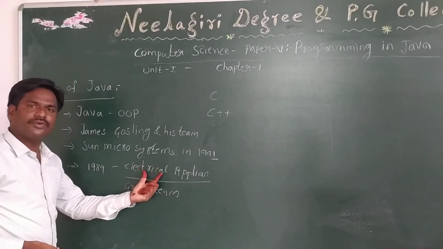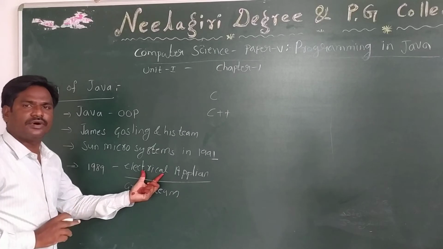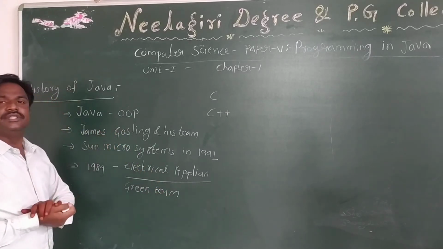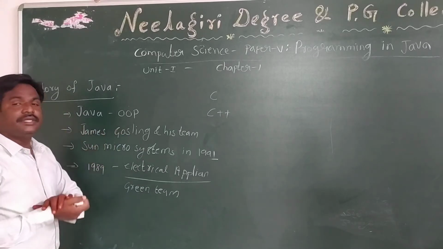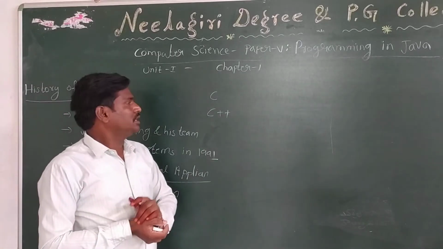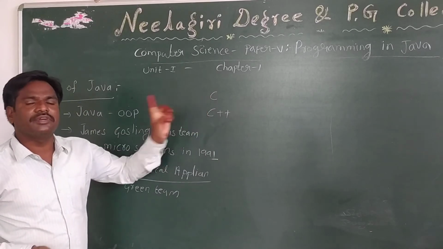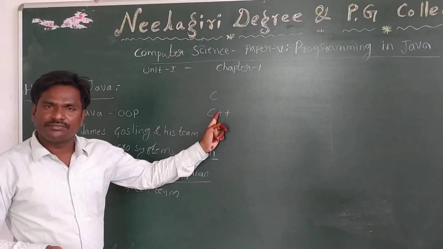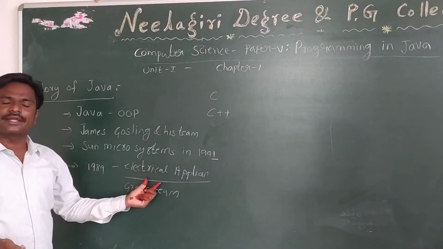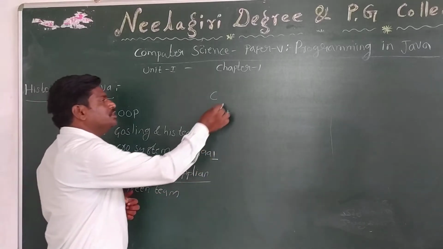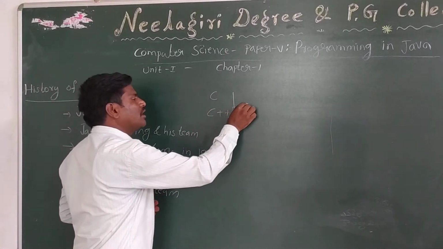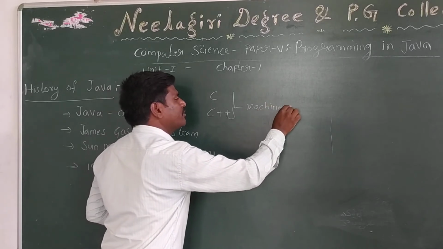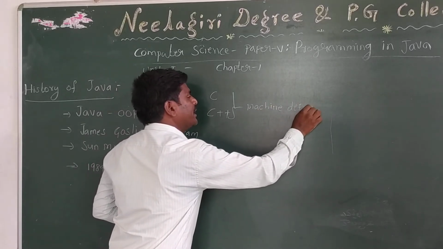James Gosling stated that the existing programming languages C and C++ were not efficient for developing software for electrical appliances because these two programming languages are machine dependent.